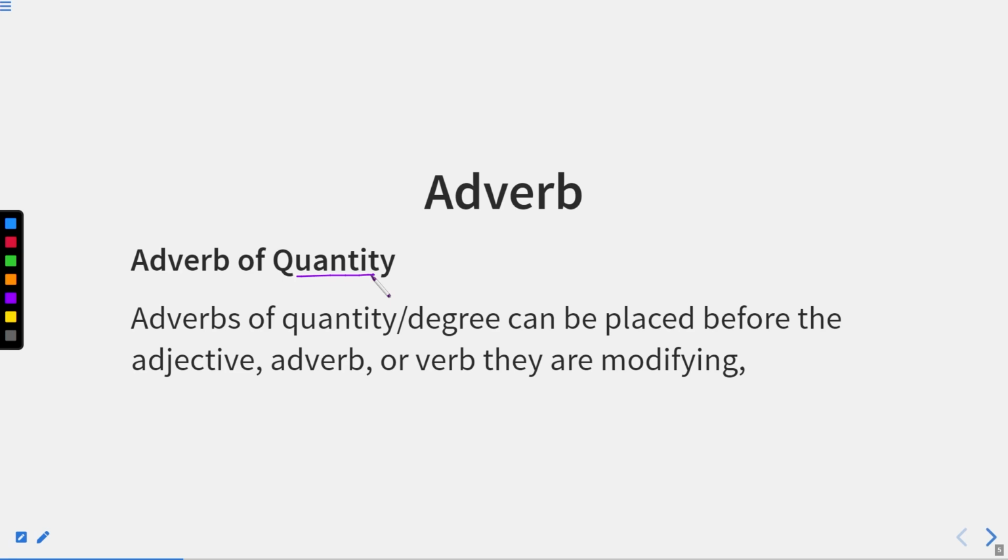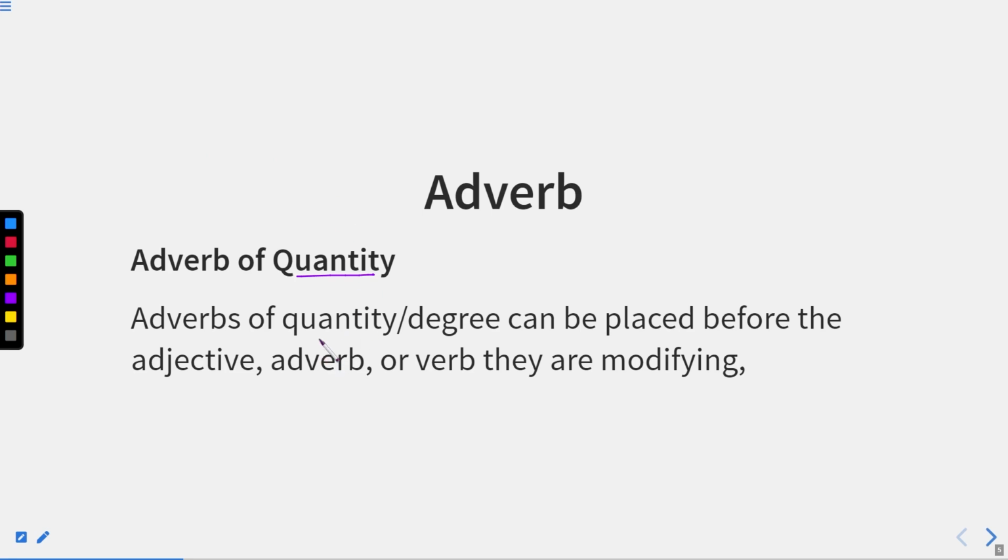If there is a verb and an object as well, it will come after the verb only and not after the object. Therefore, this is a very important and different characteristic of adverbs of quantity as compared to adverbs of time, manner, or place.